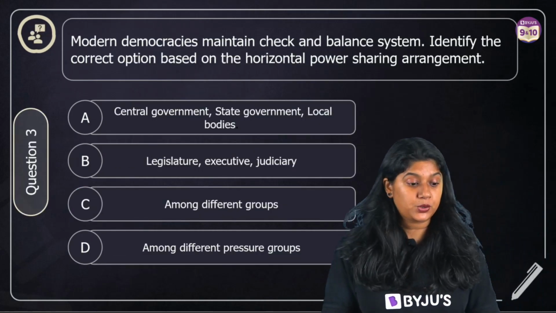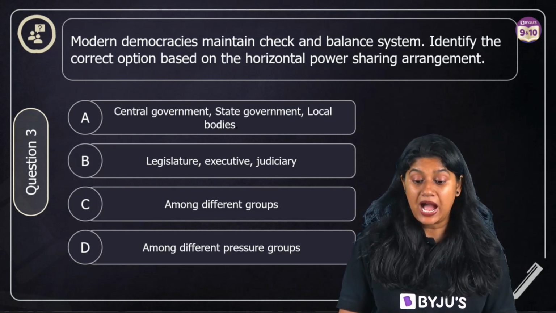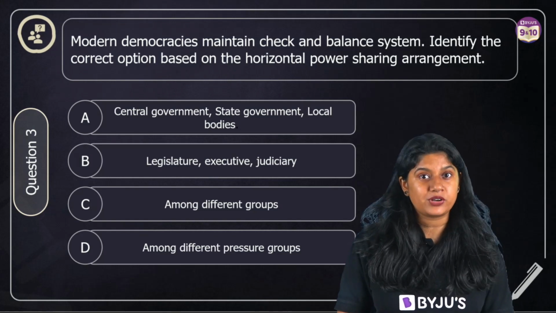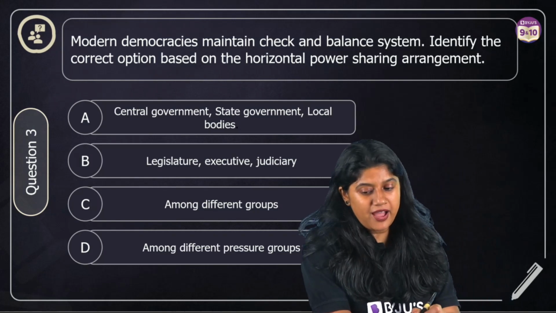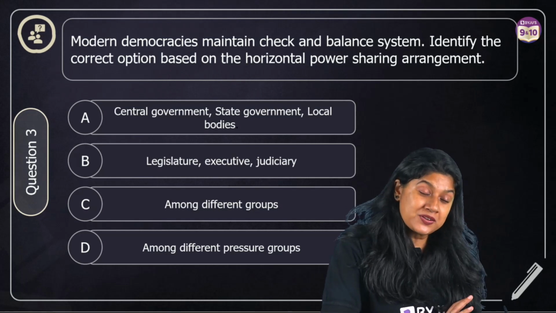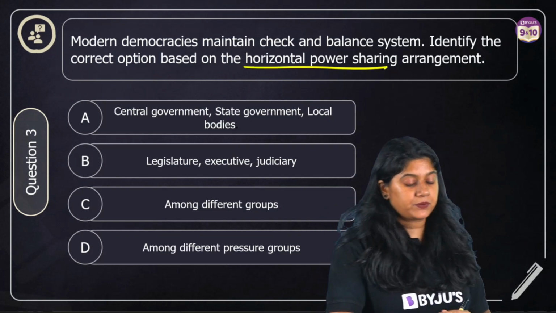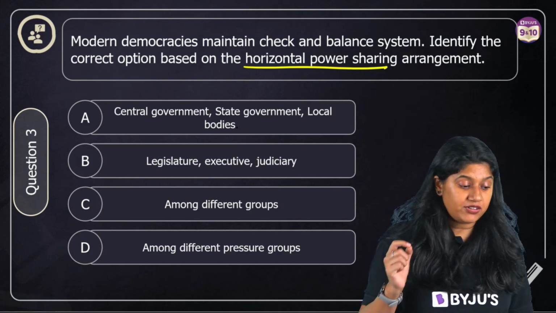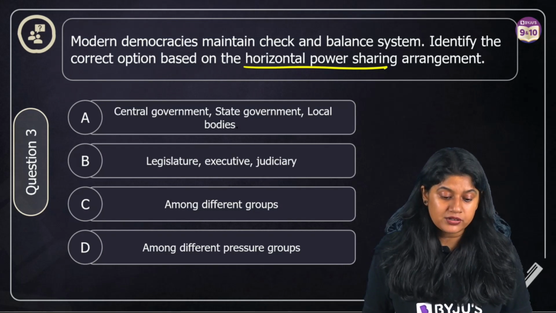Read the question carefully. The question is, modern democracies maintain a check and balance system. Identify the correct option based on the horizontal power sharing arrangement. We're talking about the horizontal power sharing arrangement. If I give you the answer, it will be the answer itself. So you can pause the screen and please do read the options carefully. In the options, we have central government, state government and local bodies. We have legislature, executive and judiciary, and among different groups or among different pressure groups.